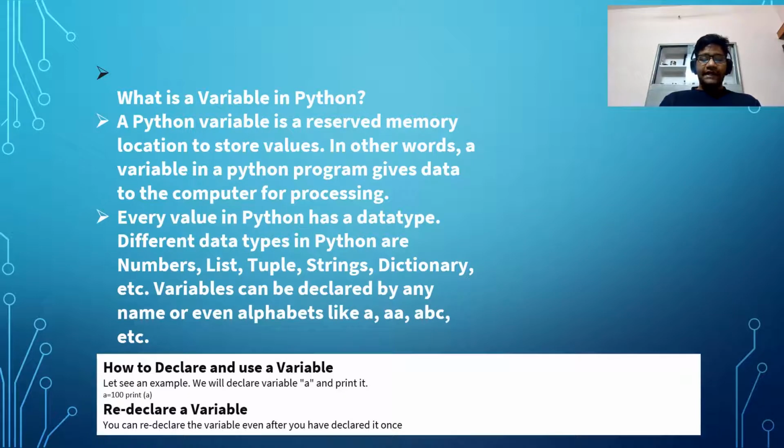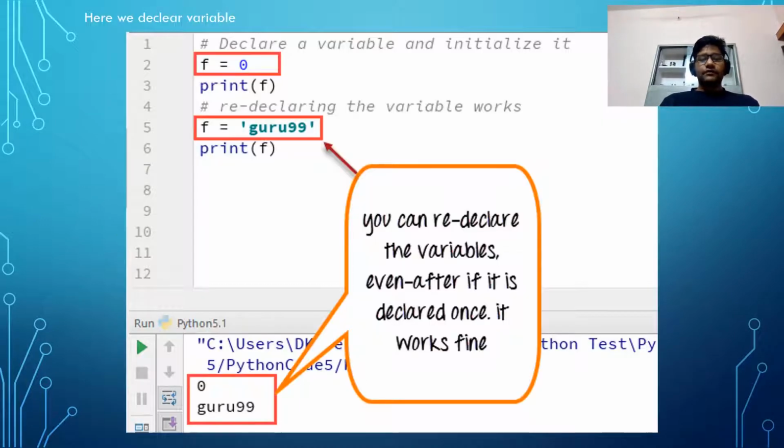Now, how to declare a variable. You can declare it once. So now let us understand by using this example in this slide. Declaring a variable and initializing it: f equal to 0 and print f. Then f equal to guru, and redeclaring the variable works. You can redeclare a variable even after it is declared once, and it works fine.